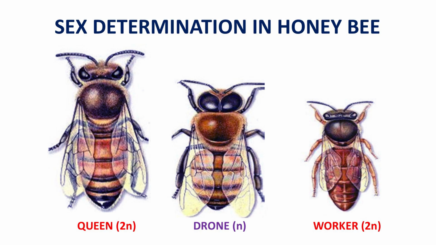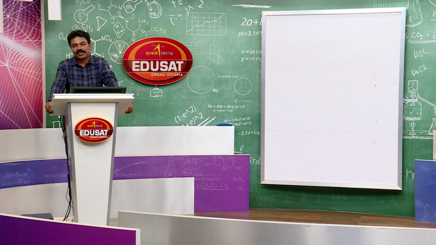That means the queen can produce ova. The queen is queen in the real sense. No duty is allotted to the queen. Since she is the queen, she commands other members what to do. Queen is the mother of all bees.